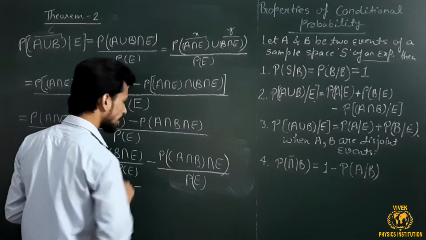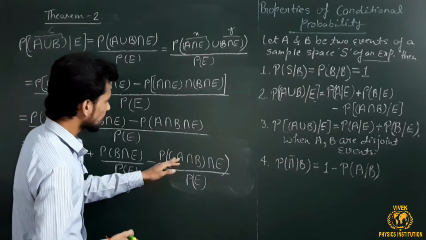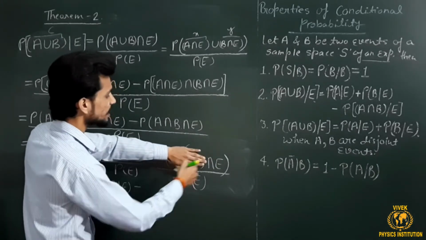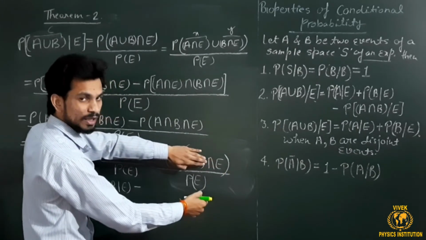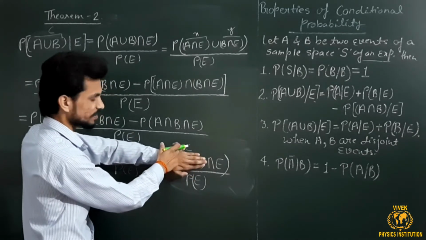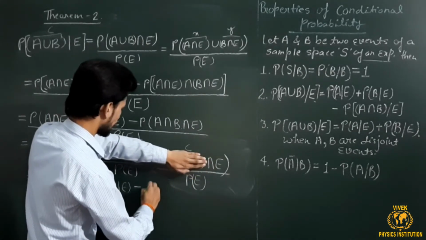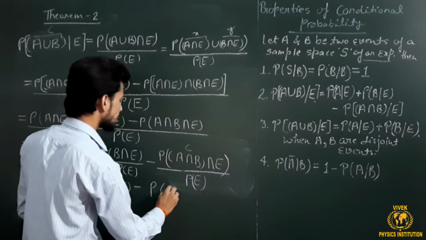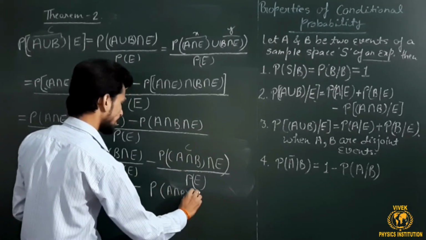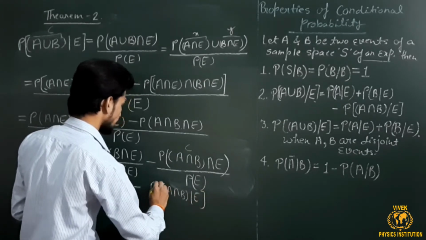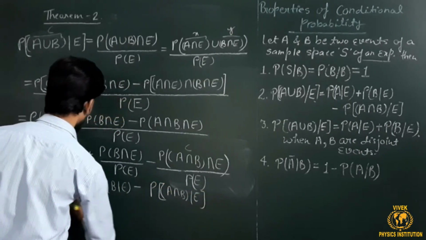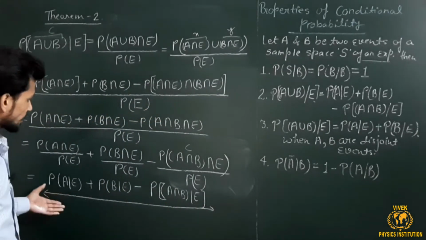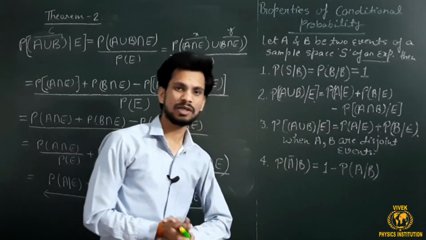Similarly, this can be written as, how? This one can be taken as again a new event. Let's say this is C. So C intersection E divided by P of E. So this is the probability of occurrence of event C under the condition E. What is C? C is nothing but A intersection B under condition E. This is the RHS of our LHS, and which is nothing but the proof of theorem number 2.